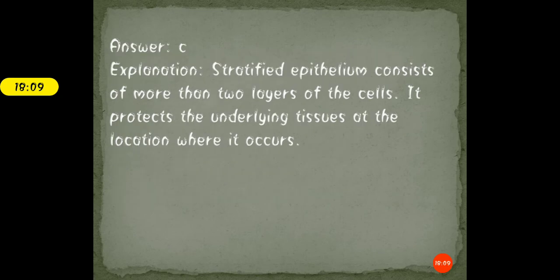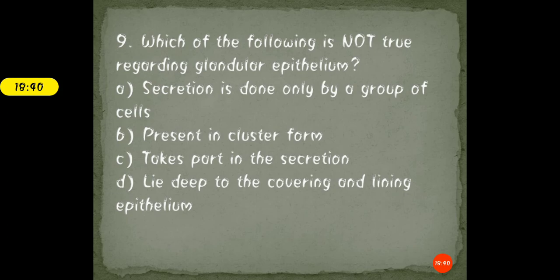So the correct answer for this question is option C, that is stratified epithelium. It consists of more than two layers of cells, and the function is to protect the underlying tissues at the location where it occurs. So wherever stratified epithelium is present, it has the function to protect the internal core tissues or the organs. Clear?